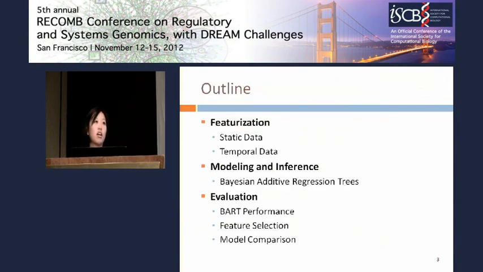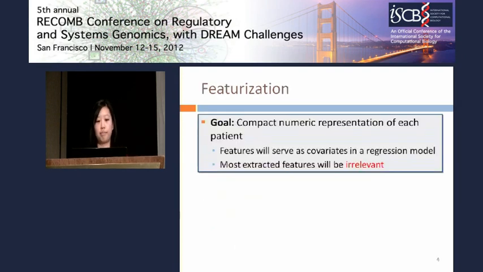So just to give a quick roadmap of our talk today, I'll be talking about our featurization approach, and Lester will follow with a description of our model and its performance. The goal of featurization is to come up with a compact numeric representation for each patient, and this will serve as the covariates in our regression model. Our strategy was just to extract as many features as possible, knowing that a lot of them would be irrelevant, and then to rely on the learning algorithm to identify the most predictive features and deal with the irrelevant ones.